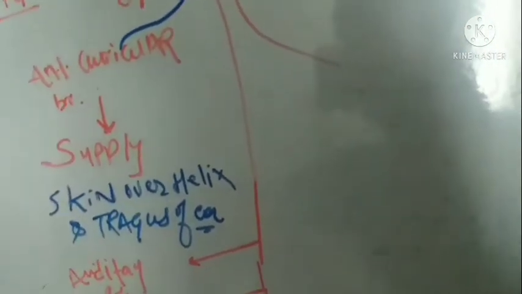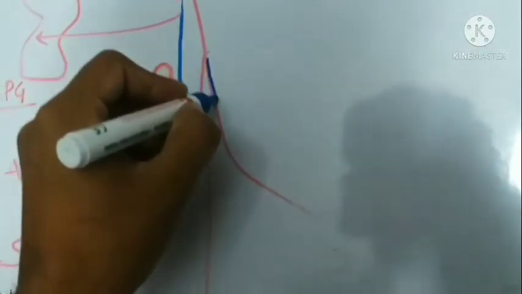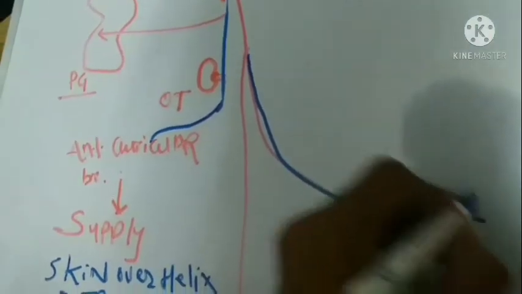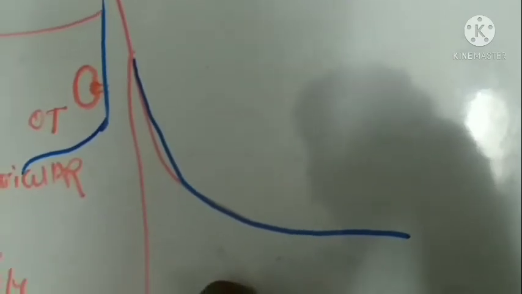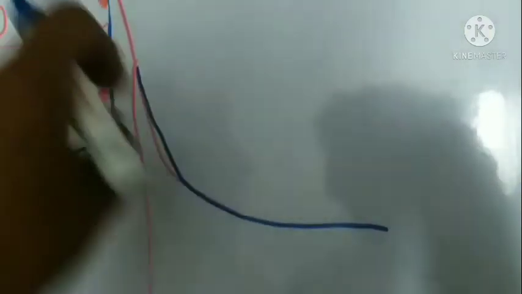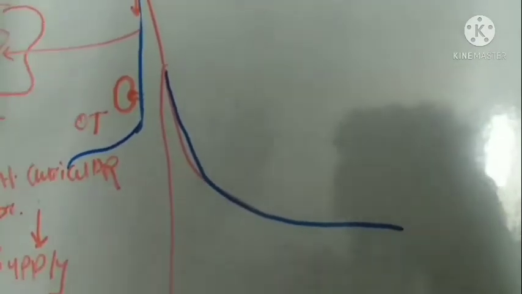Now come to the very important one, that is the lingual nerve branch, which is one of the most important branches of the posterior division of the mandibular nerve. It will run downward, passing through what the mandibular nerve posterior division was. It will run medial to the lateral pterygoid.